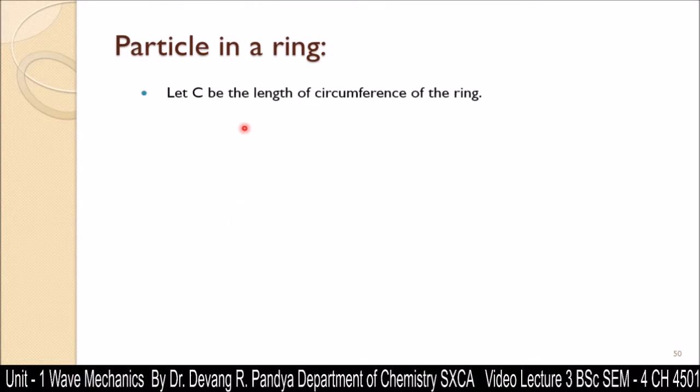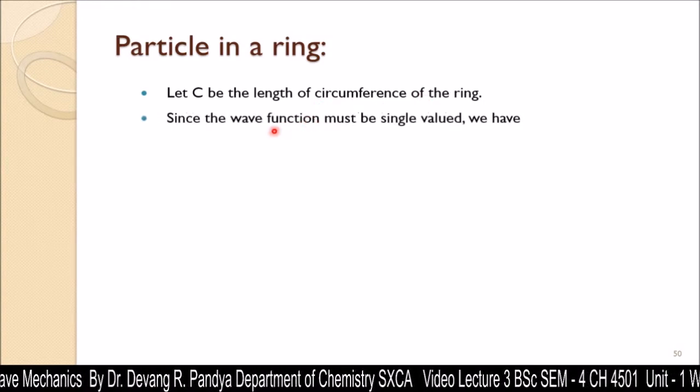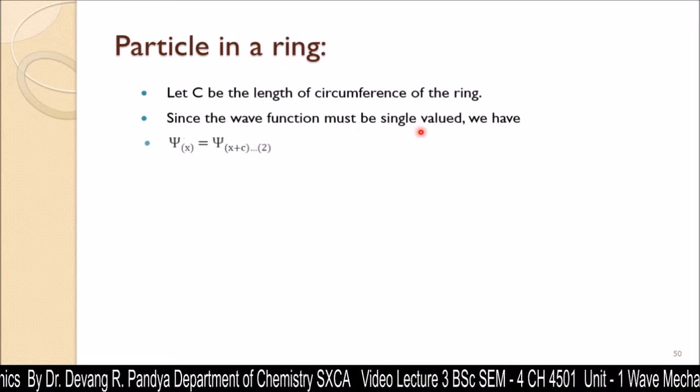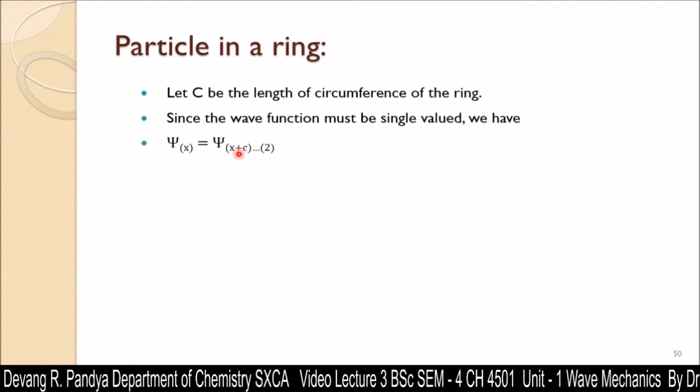Let C be the length of the circumference of the ring. Since the wave function must be single valued, we have psi(x) is equal to psi(x plus C).